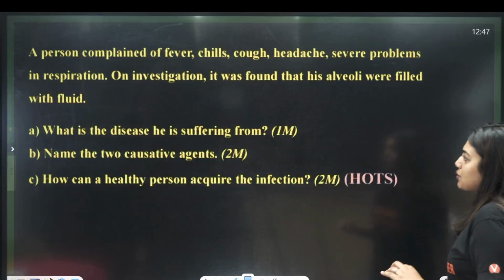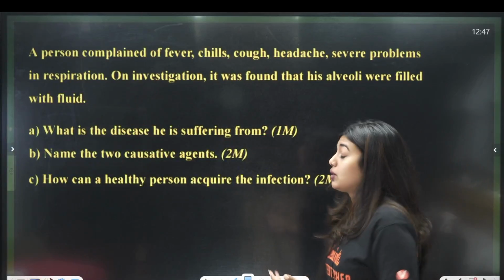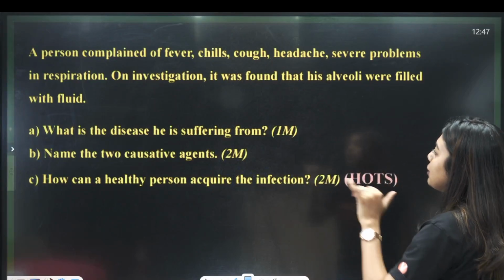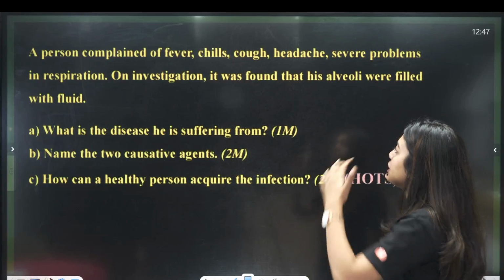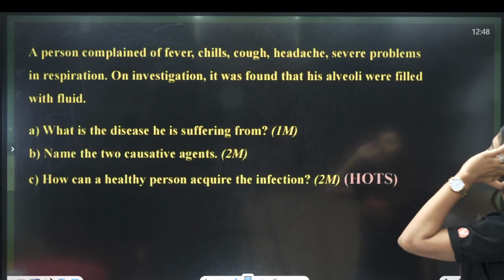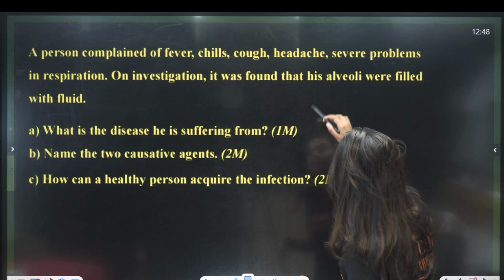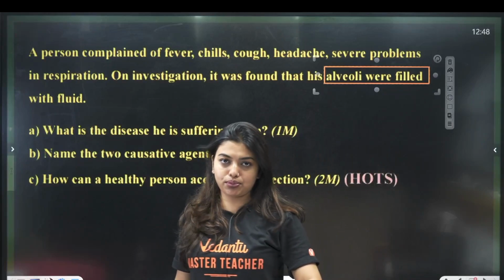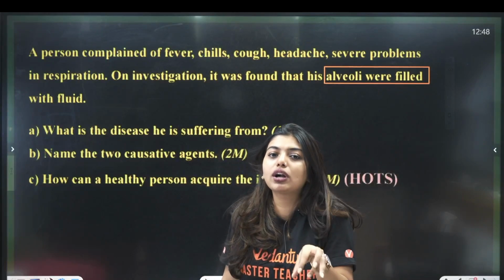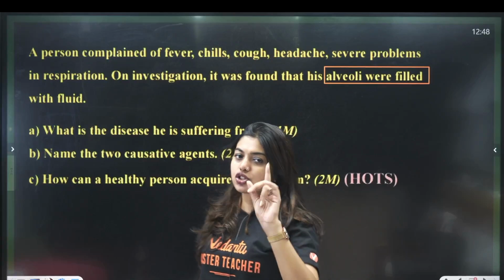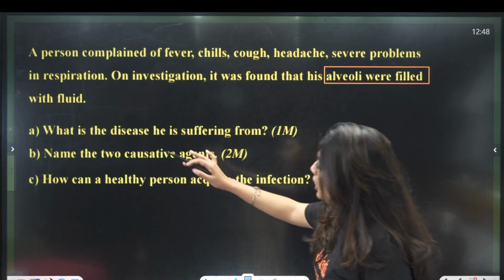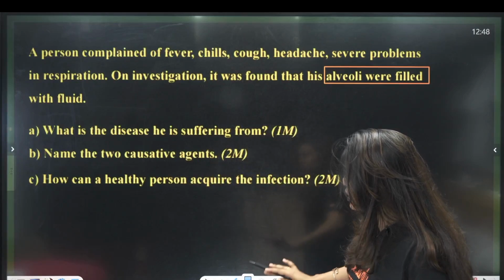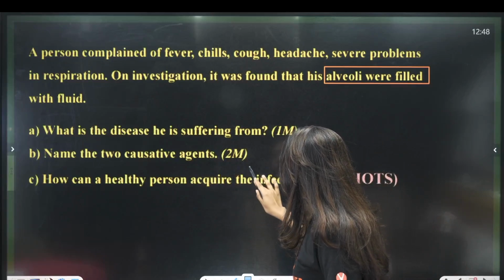Okay, next question. A person again has fever. A person complained of fever, chills, cough, headache, and severe problems in respiration. On investigation, it was found that his alveoli were filled with fluid. This is a catchy thing because the other symptoms are seen in most problems, but only in a few conditions will the alveoli be filled. So look here, the question is: what disease is he suffering from, 1 mark. Name the two causative agents. How can a healthy person acquire the infection?